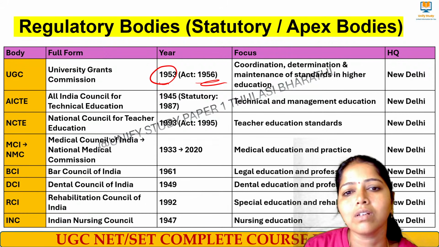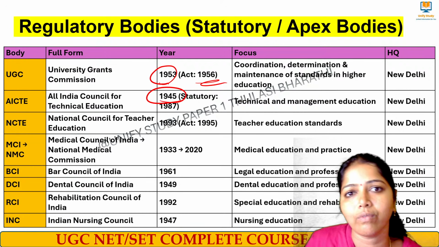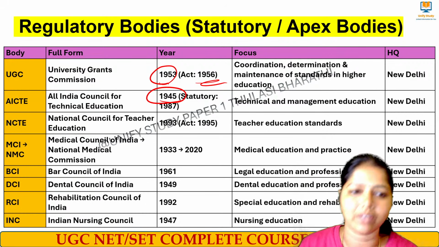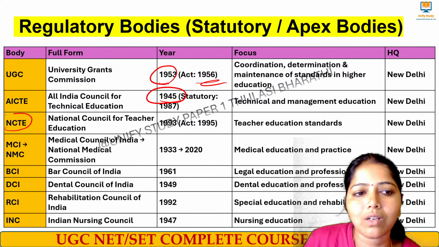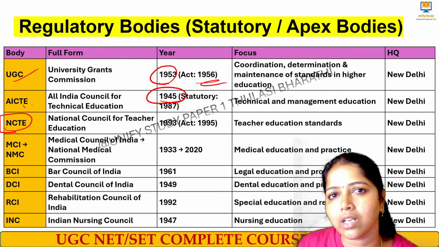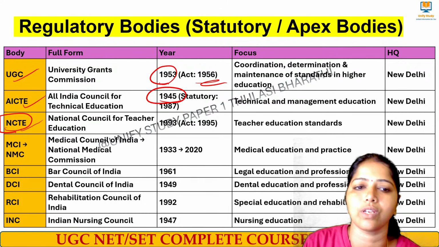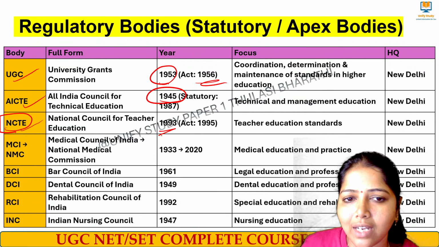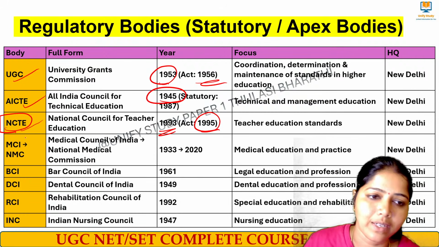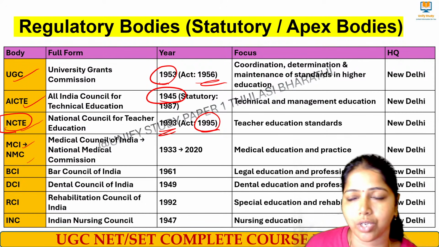AICTE is meant for technical education. It was started in 1945, and it got the statutory power to take decisions in 1987. Next, we had the National Council of Teacher Education. So we had UGC for general education, AICTE for technical education, and next NCTE for teacher education. That was started in 1993 and the Act was passed in 1995.